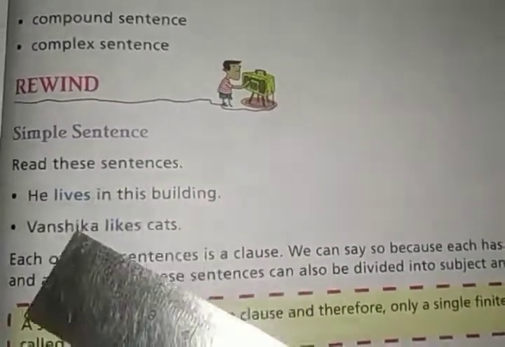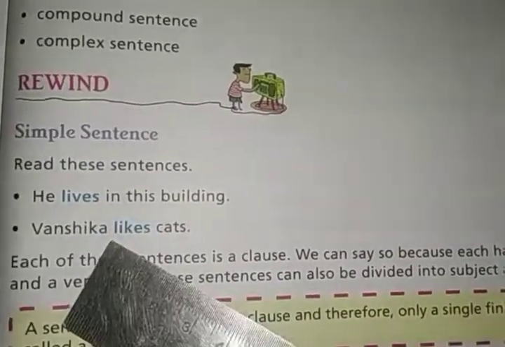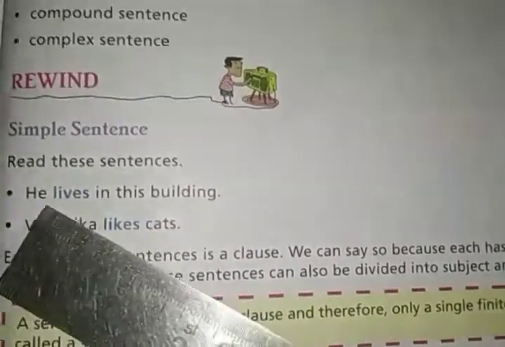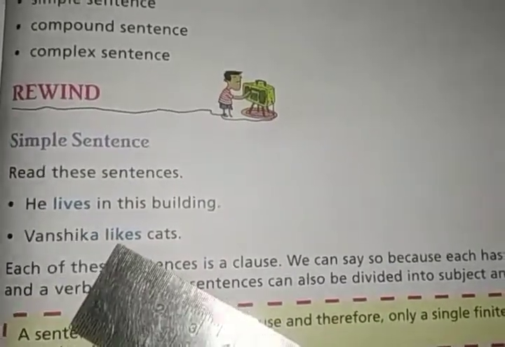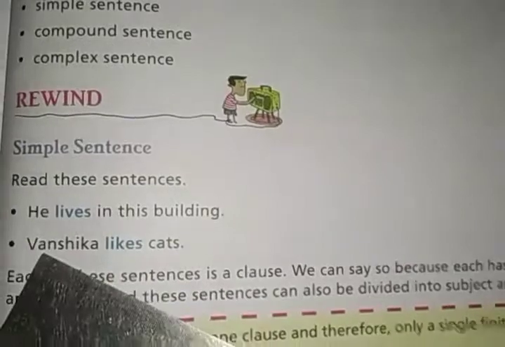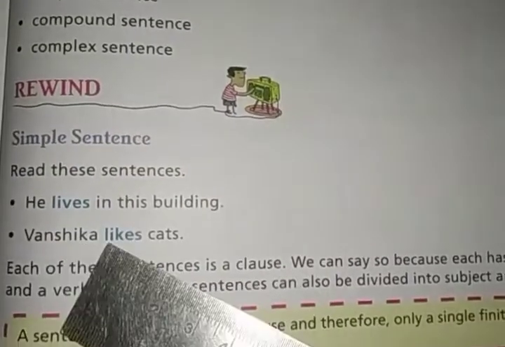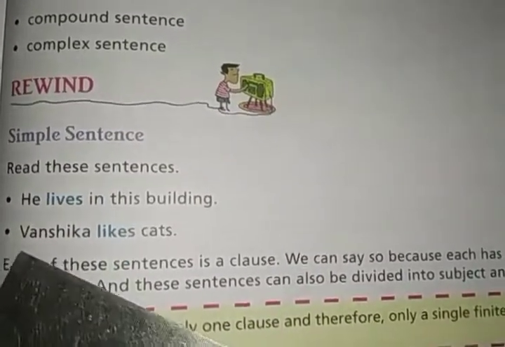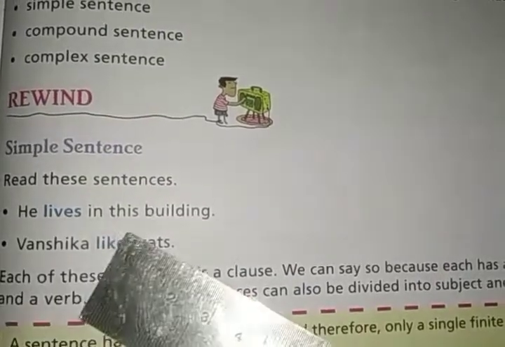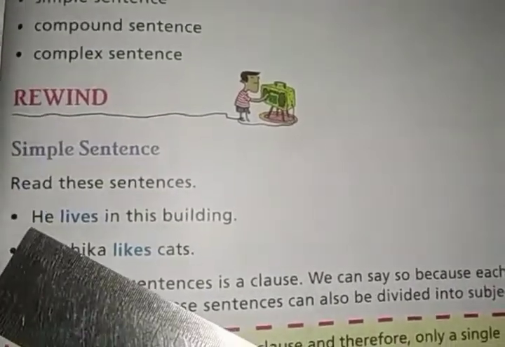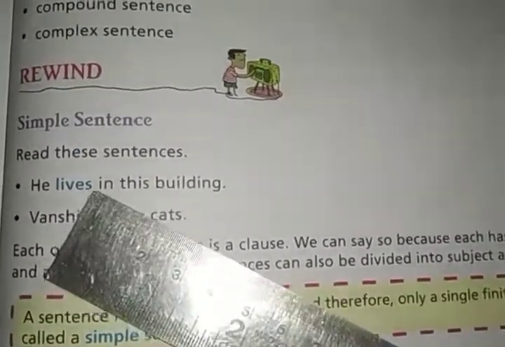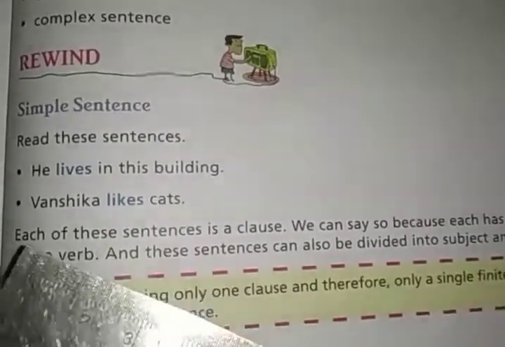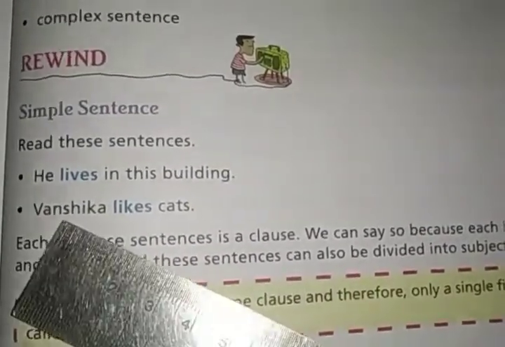Both of the sentences are clauses because they have subjects and finite verbs, and both can also be divided into subject and predicate.